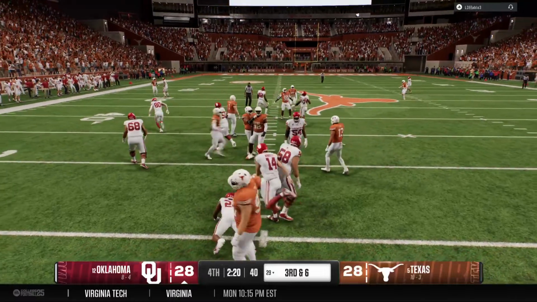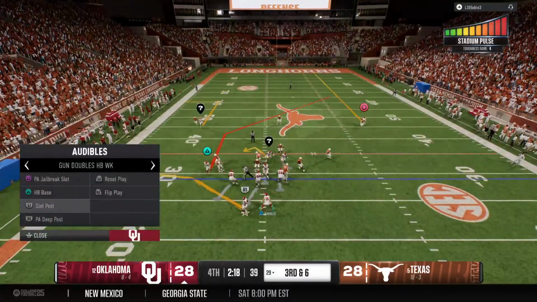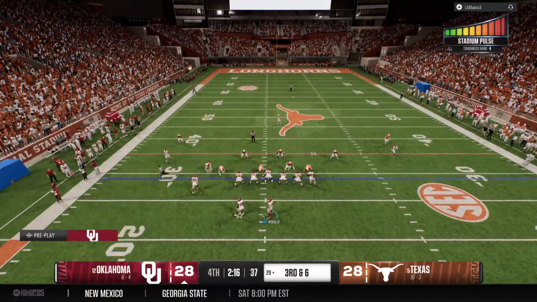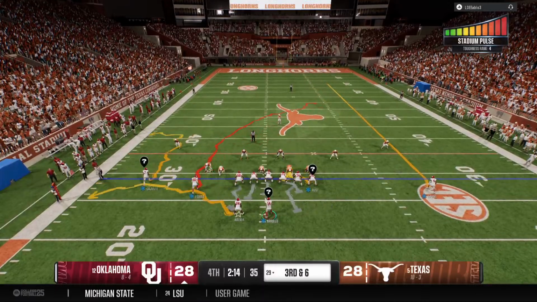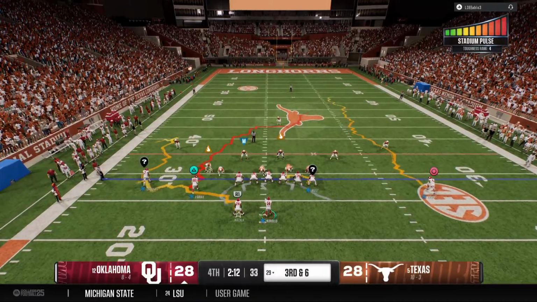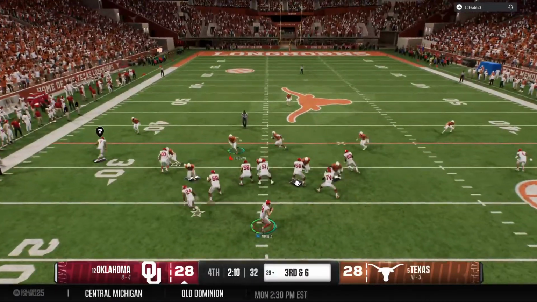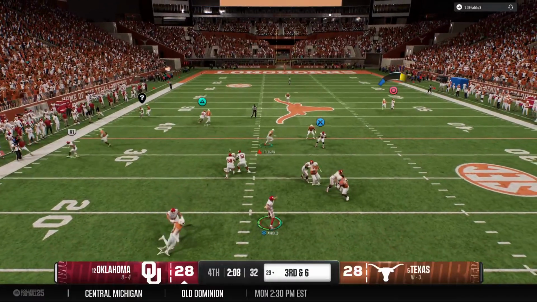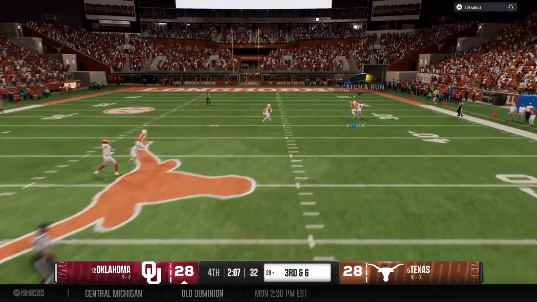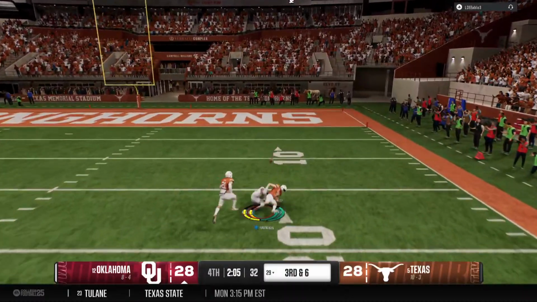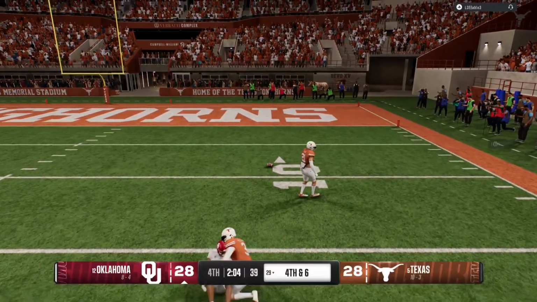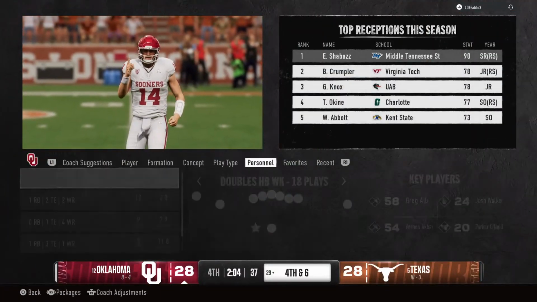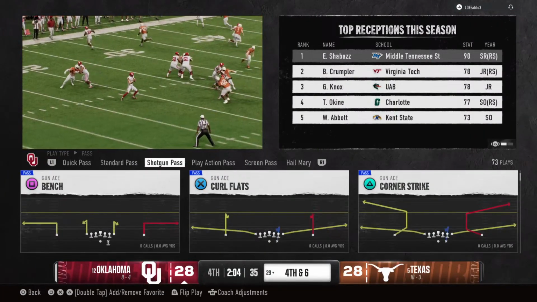Goes backwards, losing 3 yards there. The Sooners will hustle to the line here to run the hurry up. Drops back, needing a 3rd down completion here. Here's a shot toward the right sideline. And the pass is dropped incomplete. Would have had a huge gain. Took his eye off the ball.